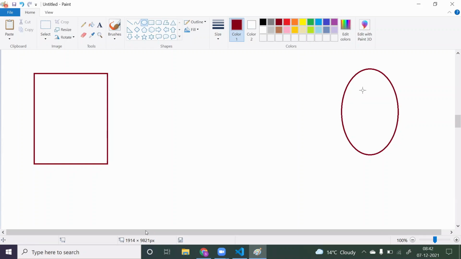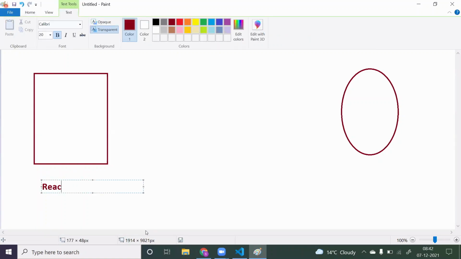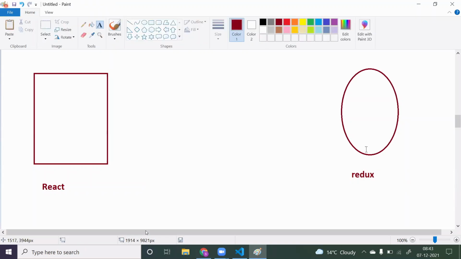If you want to create this React component, for that we use the React library, to create your React application or React component. In the same way, if you want to create Redux, we have to use the Redux library. By using the Redux library, you can create one store. These are two different libraries. Now, this store you have to make available to your entire React application.